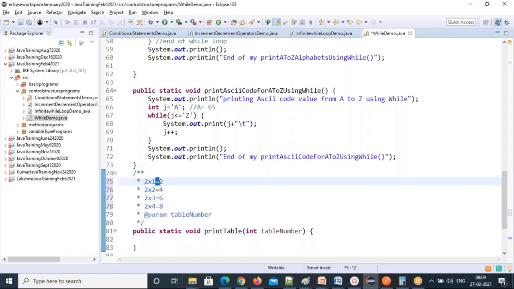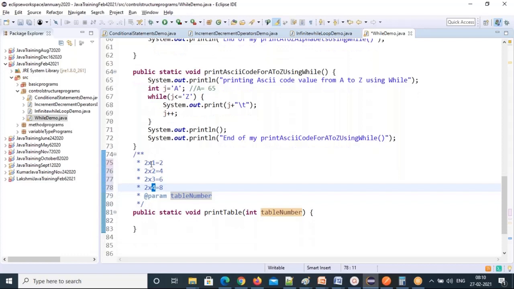If you want to print them as they are, you have to print the values as they are. So where do you need to put them? Inside System.out.println, in double quotes. Remember that. Now this is your table number. And what is this? You have to go from 1 to 10. So 1 to 10 means the I value. You are initializing I with 1 and going till 10. So write that.